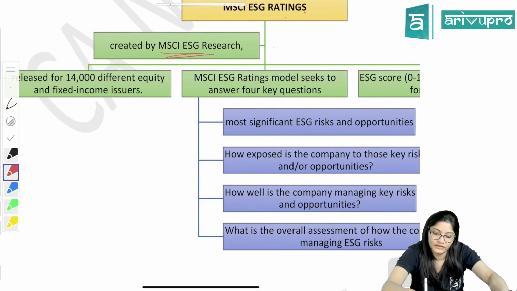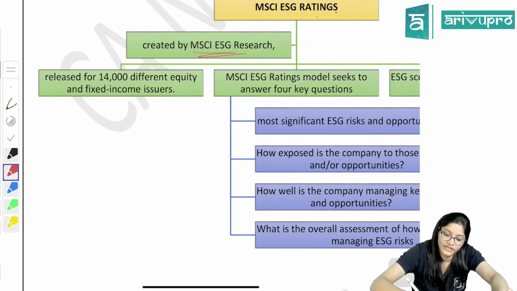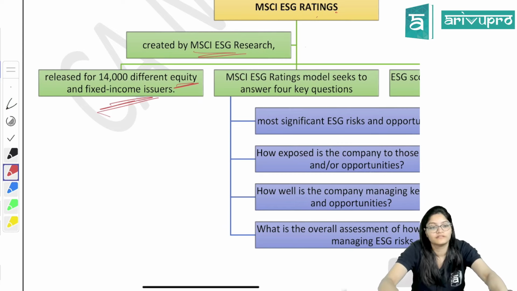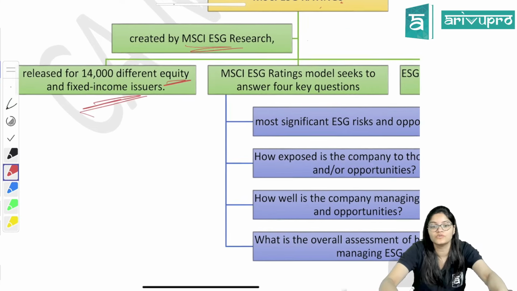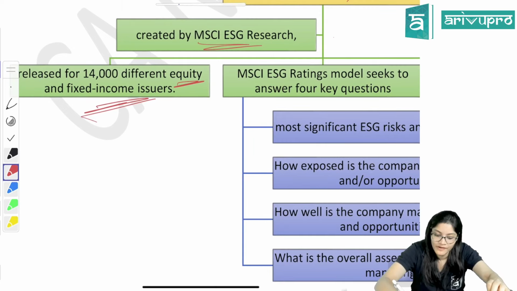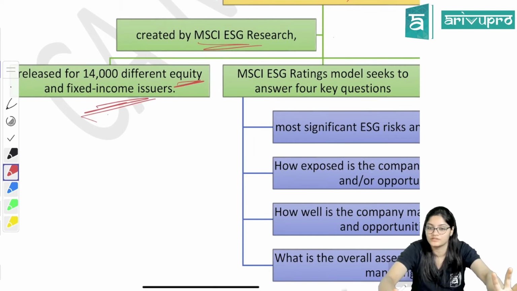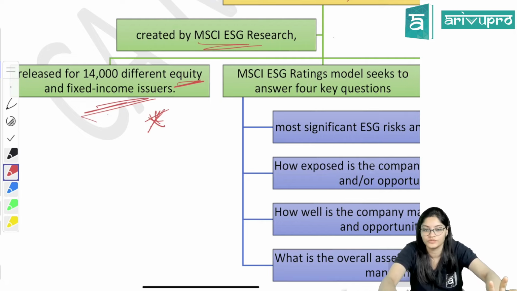Now they released ratings for 14,000 different equity and fixed income issuers. So what have they done? Who are the specific users? Equity and fixed income users, issuers. So this you have to remember. It is released for 14,000 different equity and fixed income issuers.